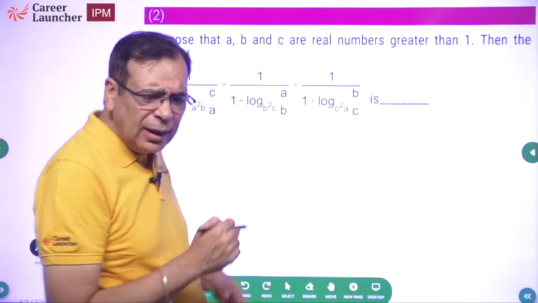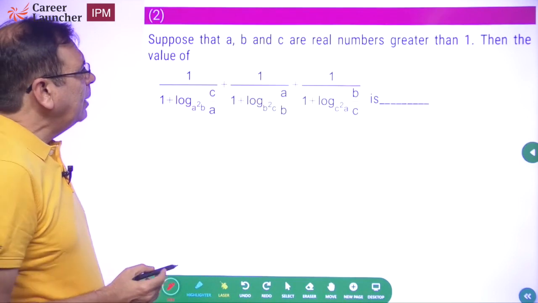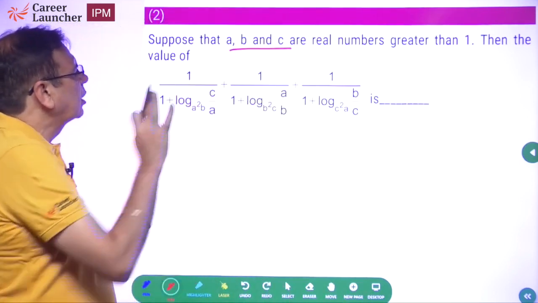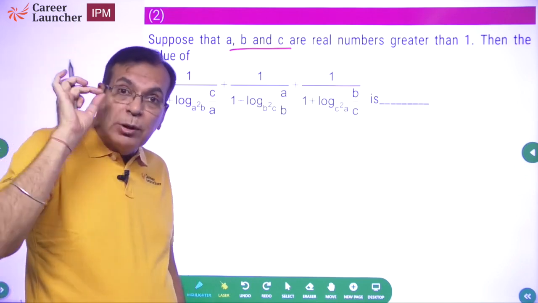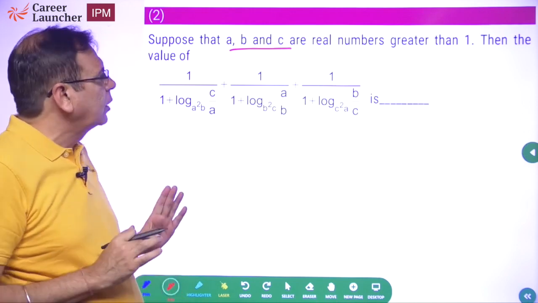This question I had solved earlier in one of my earlier sessions, but I am going to repeat that part. Suppose A, B and C are real numbers greater than 1, then what is the value of this expression? My rule is very simple. If I see variables, I want to substitute a value. What value should I take? Take values which are convenient for us.